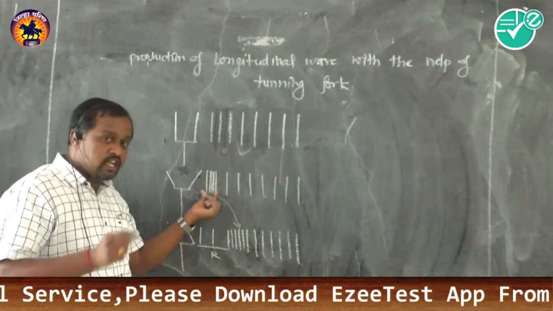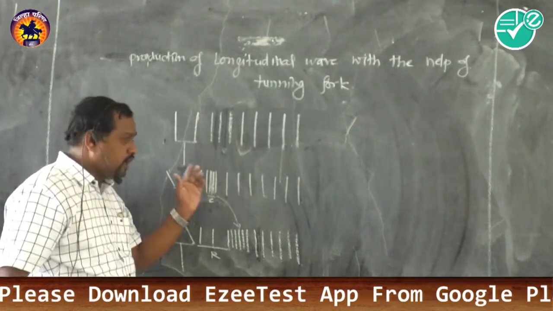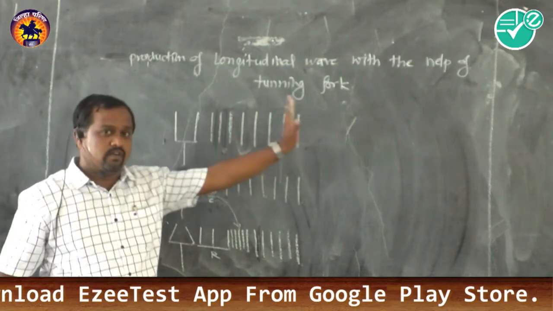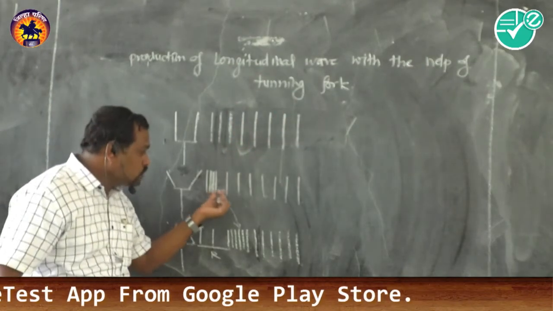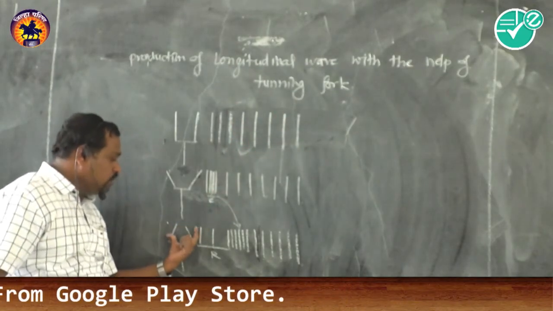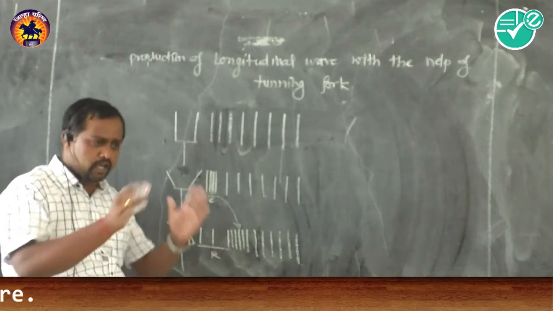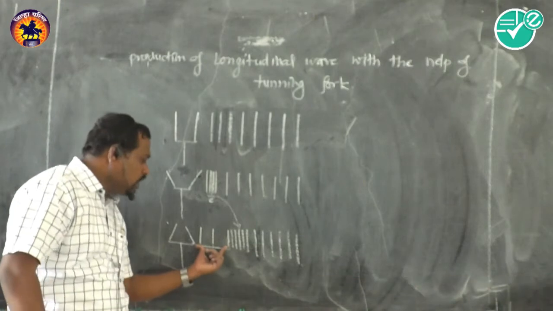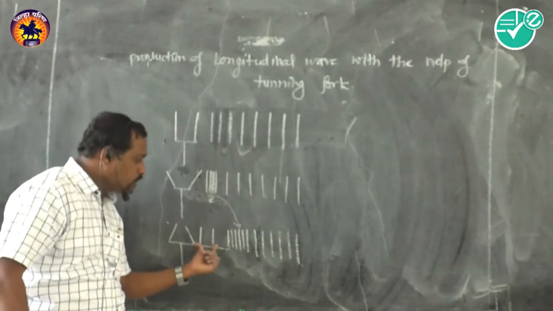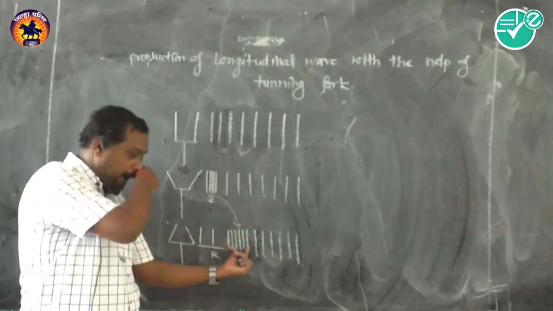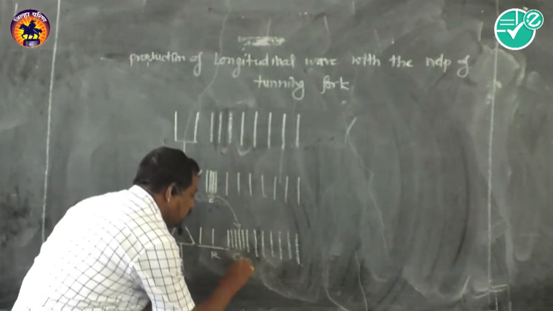Now this compression does not stay here only, as we know that it carries energy from one place to another place. It moves forward. Meantime, the tuning fork moves in the inward direction. Hence, the air layers get widely separated. Lots of space is there. So therefore, rarefaction is formed, and the compression moves ahead.